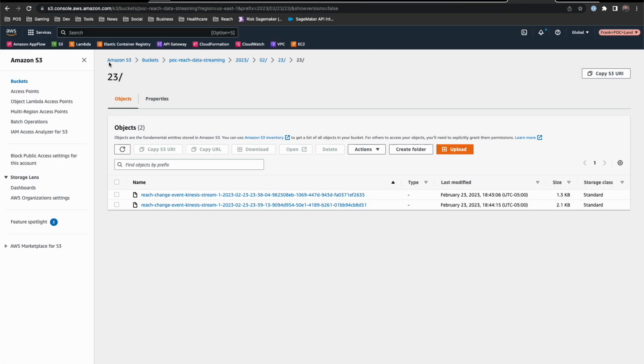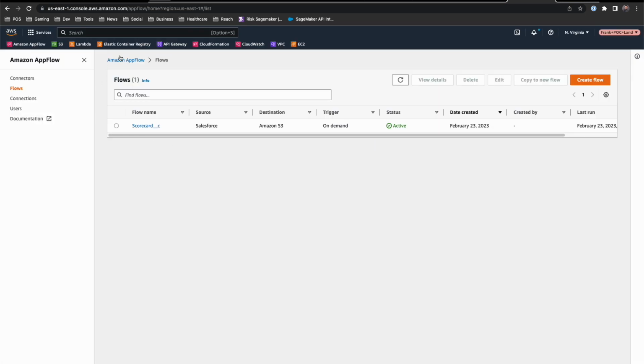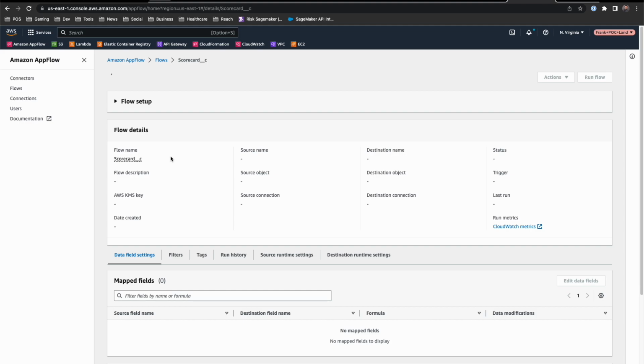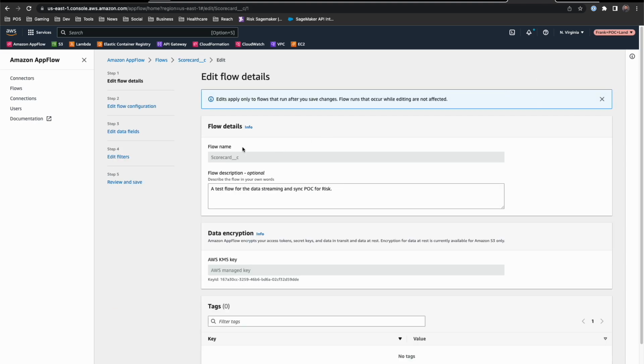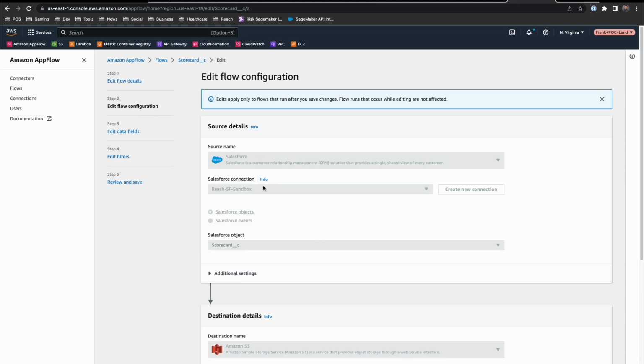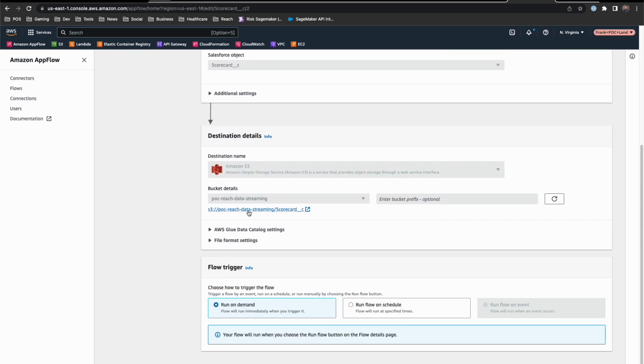Now, one last bonus thing, not only have we set up event streaming, but we've also used Amazon's declarative data integration tool called Amazon AppFlow, which also allows us to do the same thing. So this is where things get kind of interesting. AppFlow gives us another option, which is to effectively define a flow that is going to use the Salesforce APIs, connect to one of our environments, target a particular object, and then move that data to S3 directly.